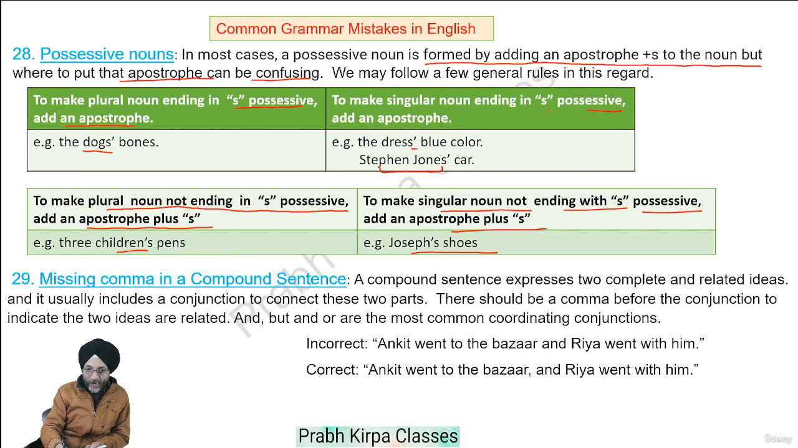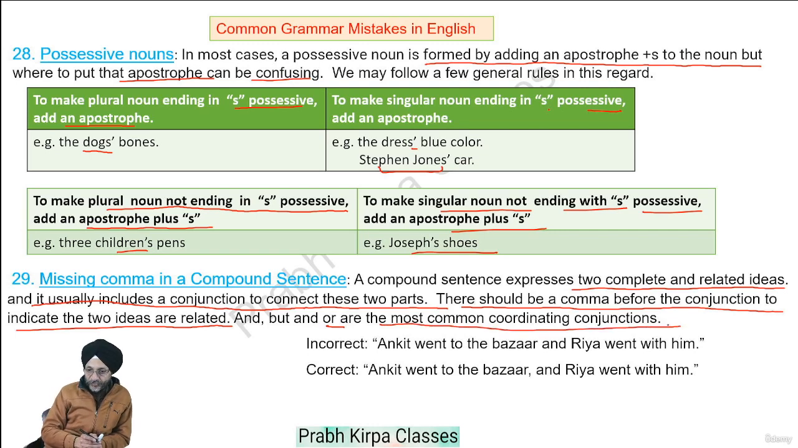Next, missing comma in a compound sentence. A compound sentence expresses two complete and related ideas, and it usually includes a conjunction to connect these two parts. There should be a comma before the conjunction to indicate that the two ideas are related. And, but, or are the most common coordinating conjunctions. Ankit went to bazaar, and Riya went with him. Here we are to use a comma.